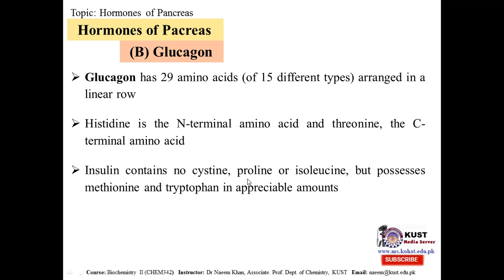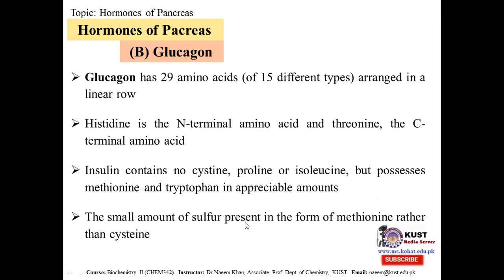Glucagon contains no cysteine, proline, or isoleucine, but possesses methionine and tryptophan in appreciable amounts. This is unique in the structure. Sorry, I said insulin, but this is glucagon. It contains no cysteine, proline, or isoleucine, but it consists of methionine and tryptophan. The small amounts of sulfur present are in the form of methionine rather than cysteine. There is no cysteine in glucagon. There are 29 amino acids and they do not have cysteine, proline or isoleucine, and they have slight sulfur content, which is not because of cysteine, that is because of methionine.